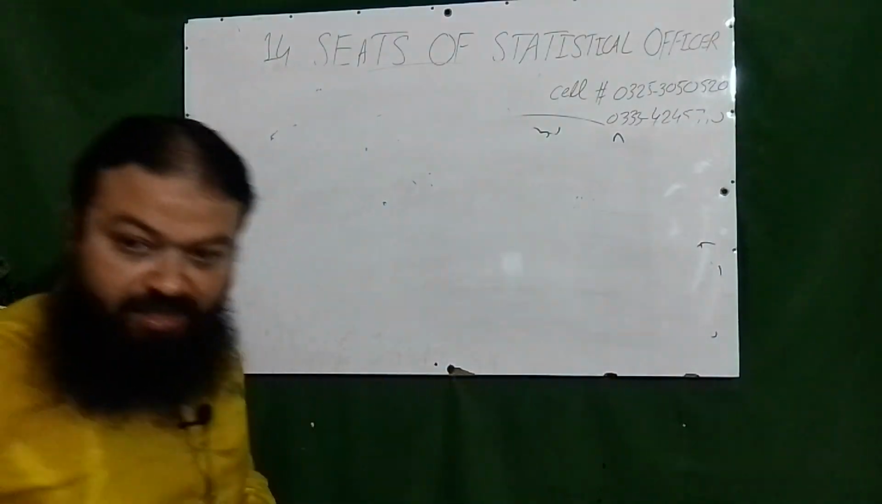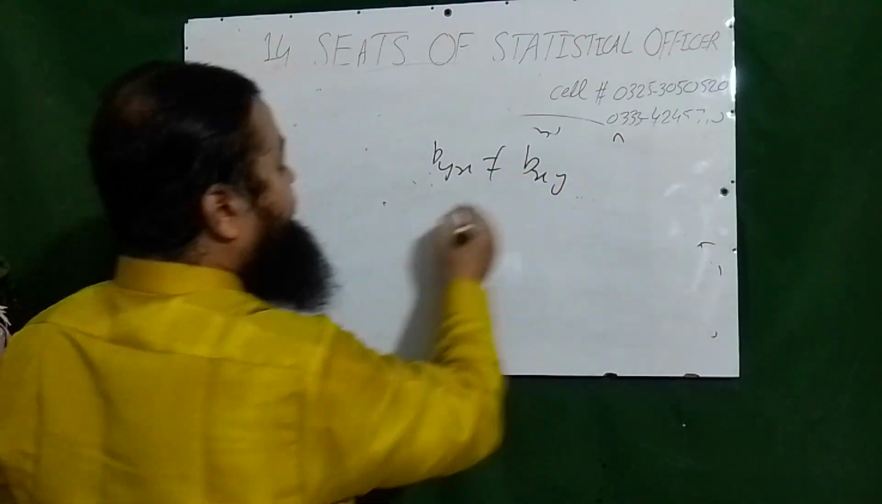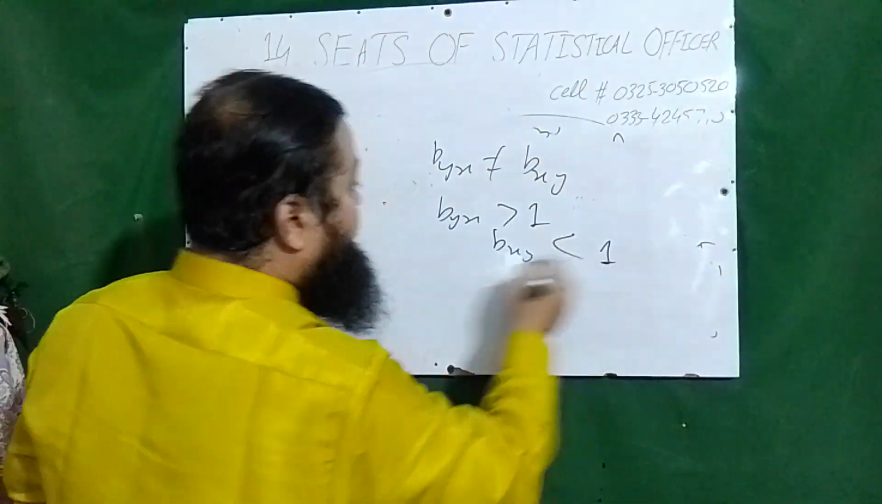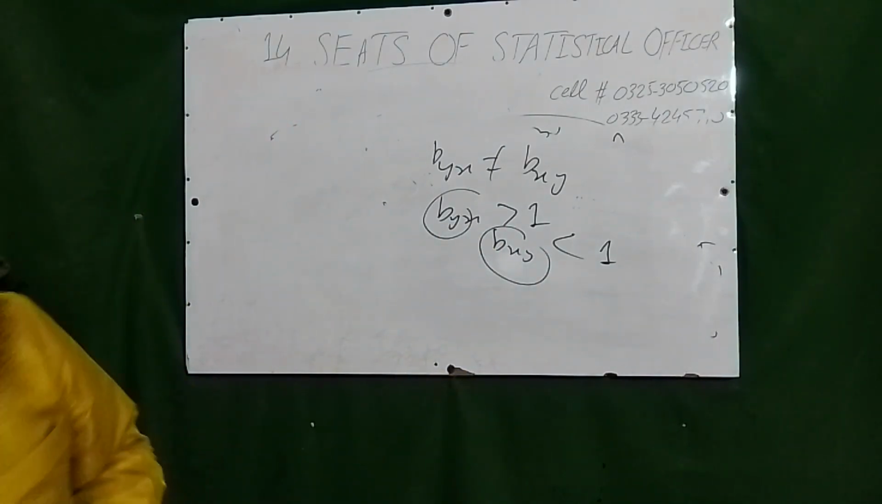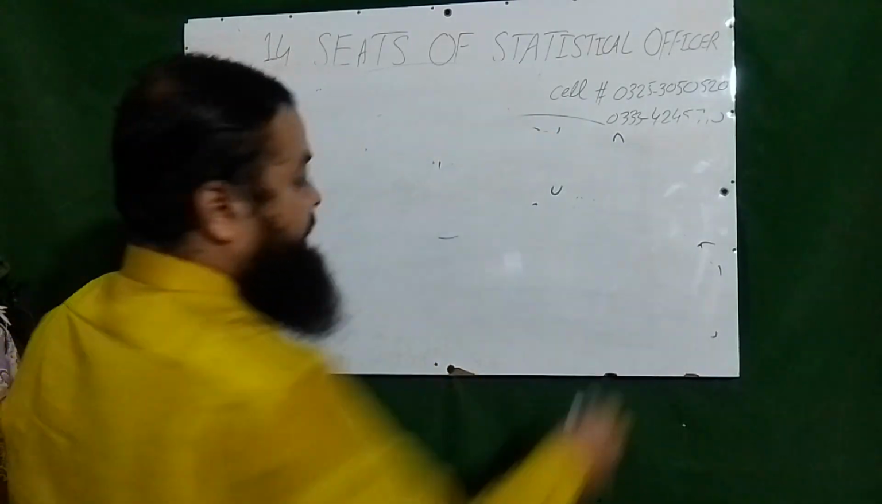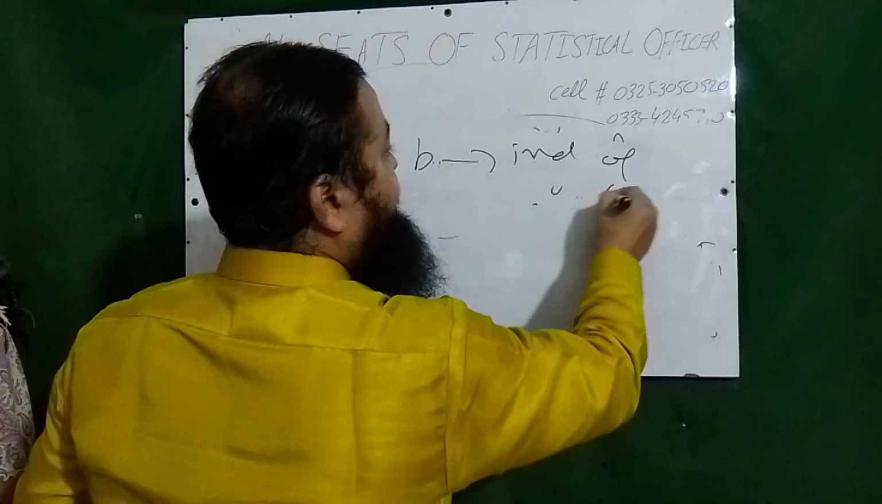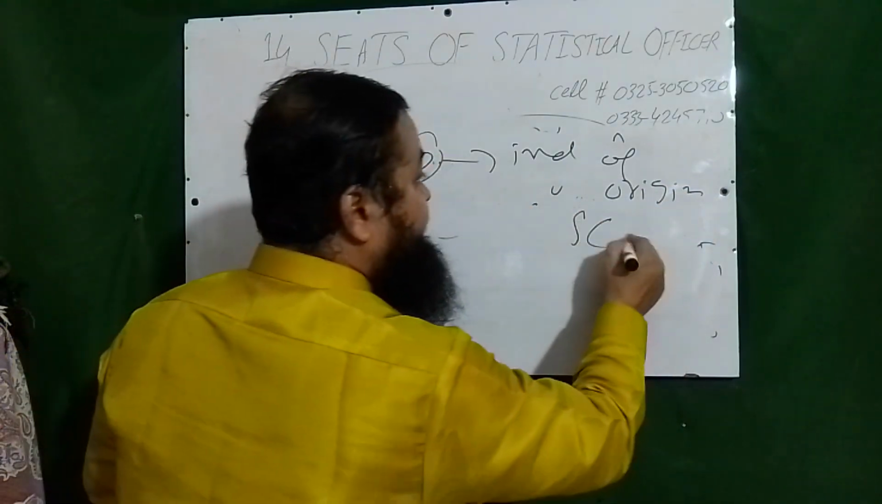Now the properties of regression coefficients. byx is not equal to bxy. If byx is greater than 1, bxy is less than 1, and both always have the same sign. And a very, very important question: b is independent of origin. It is not affected by plus or minus, but it is affected by scale, multiply and divide.